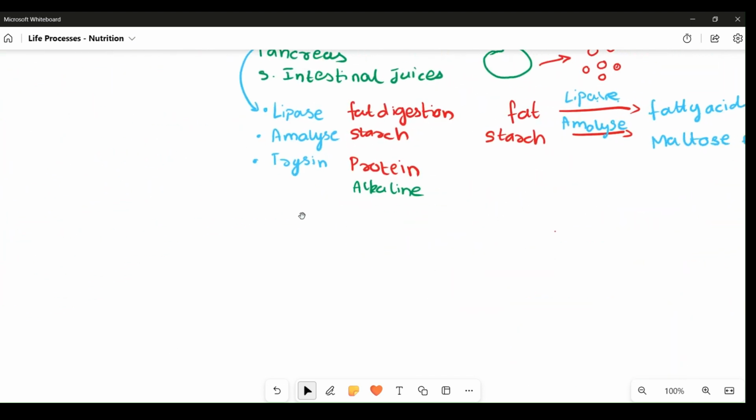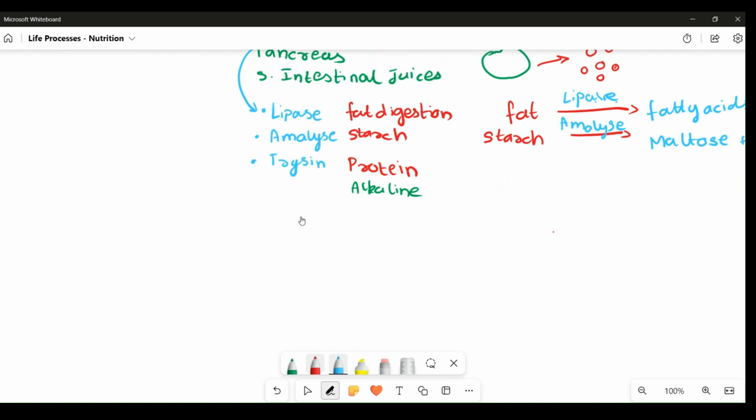Now, for absorption, the small intestine has a very important feature to know. The small intestine has numerous infolded structures present throughout its surface. These numerous finger-like projections are what we term villi. These villi are present throughout the walls of the small intestine, and the villi also have small microvilli on the surface, which I'm showing in blue color.